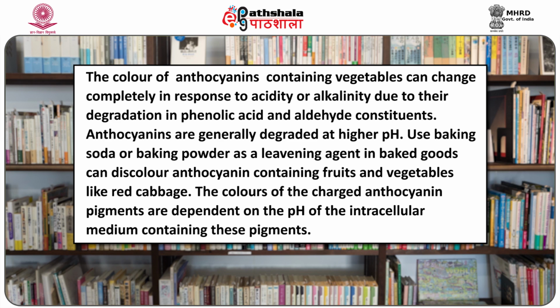The color of anthocyanin-containing vegetables can change completely in response to acidity or alkalinity due to their degradation into phenolic acid and aldehyde constituents. Anthocyanins are generally degraded at higher pH. Use of baking soda or baking powder as a leavening agent in baked goods can discolor anthocyanin-containing fruits and vegetables like red cabbage. The color of the charged anthocyanin pigments depends on the pH of the intracellular medium containing these pigments.